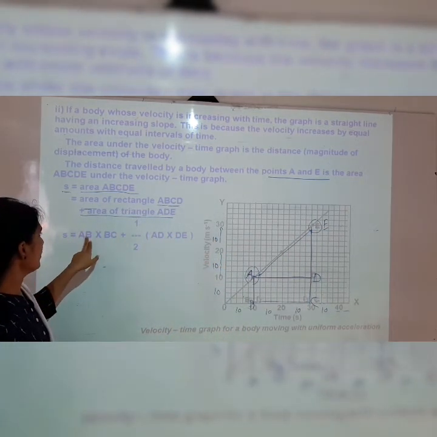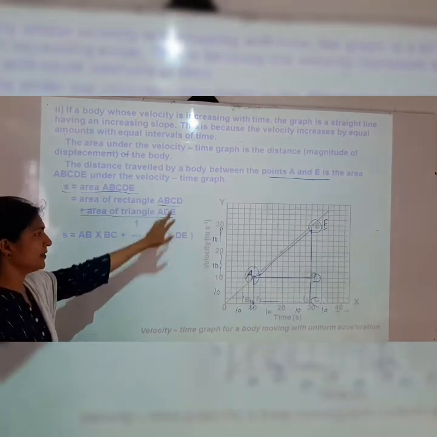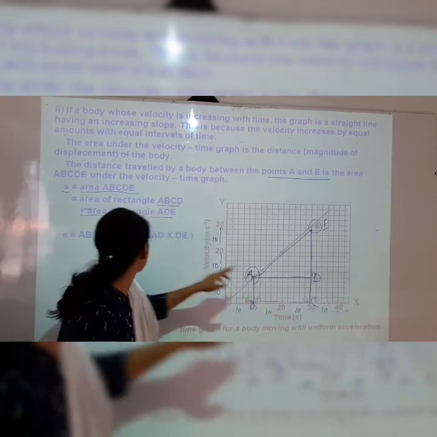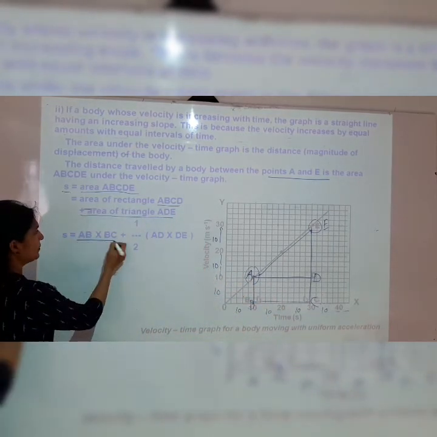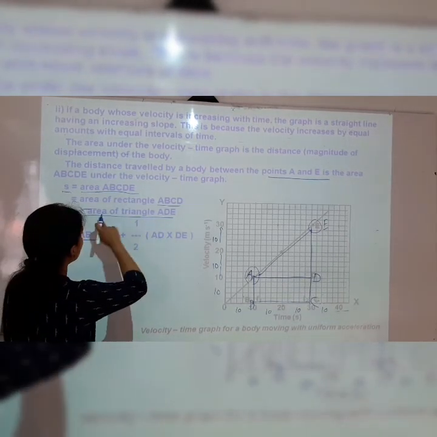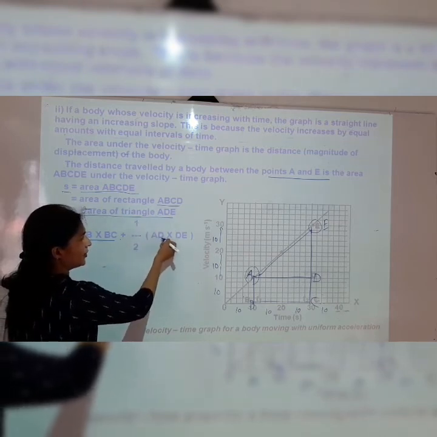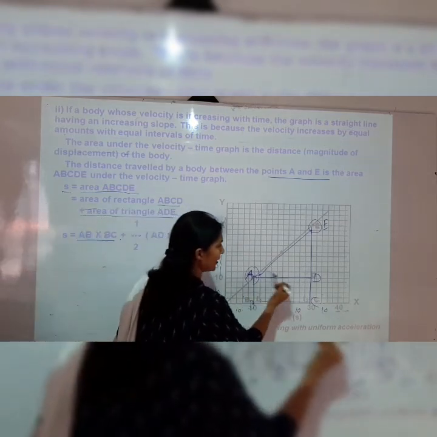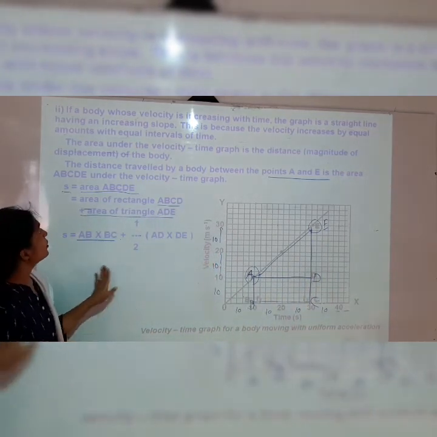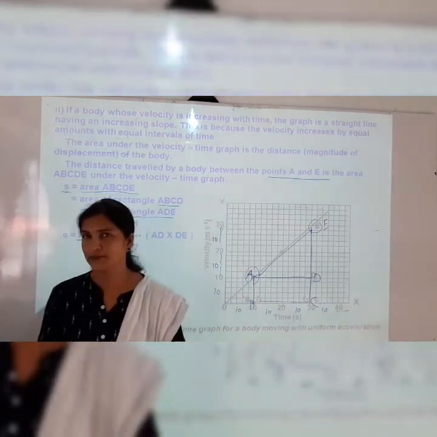Now what is the formula of the area of rectangle ABCD? Length AB multiplied by length BC, plus the area of triangle ADE, which is 1 upon 2 AD into DE. This is the formula which can be written from this velocity time graph.